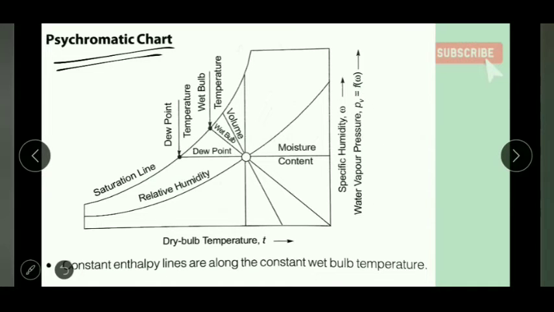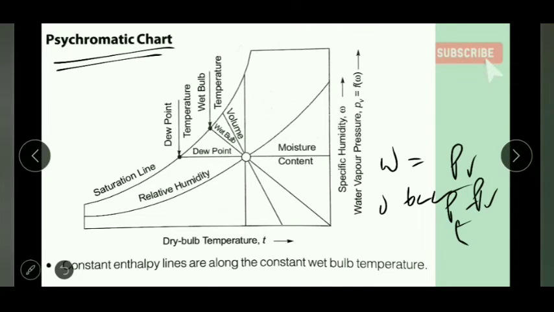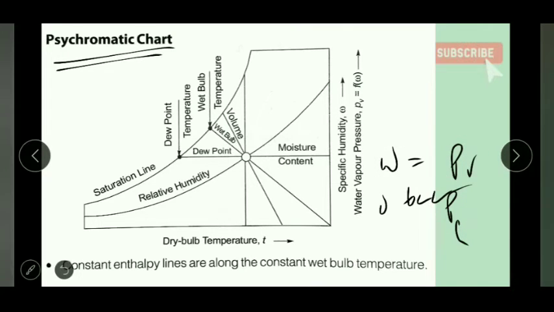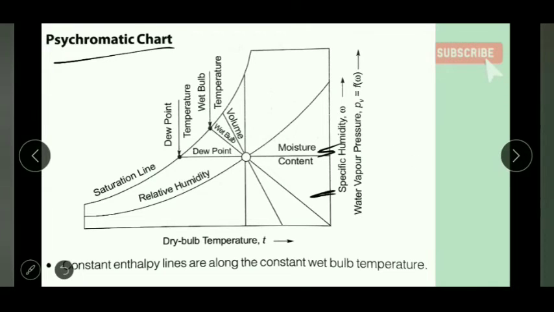PV, already we know that W equals 0.622 into PV by PT minus PV. So basically we can say that PV is a function of W, as PT is constant. So PV is only a function of specific humidity W. Specific humidity is shown on this side, and vapor pressure is shown on this side.